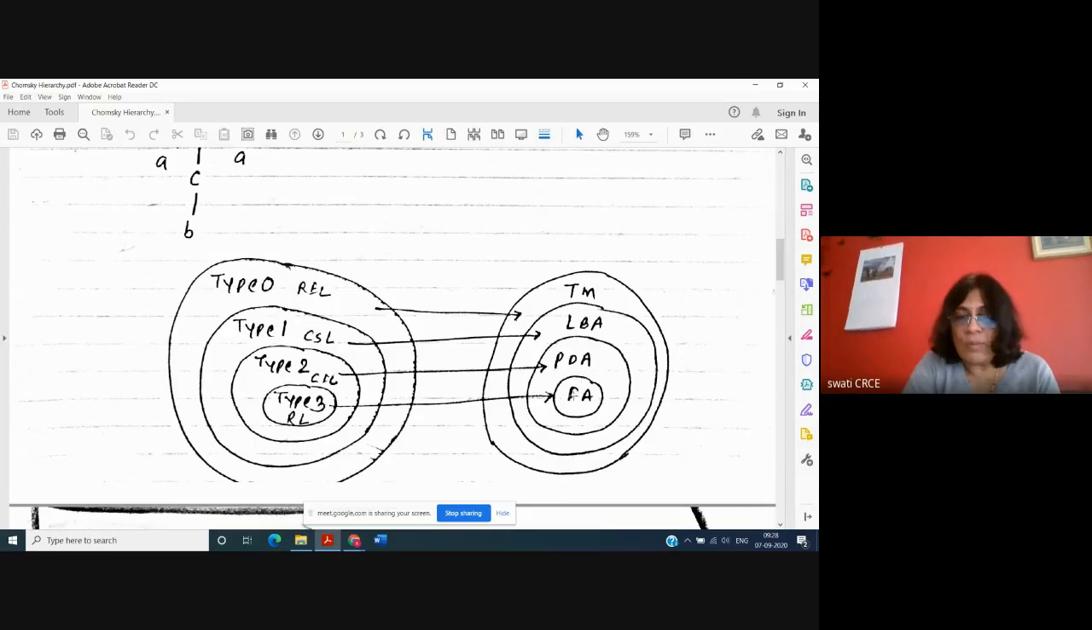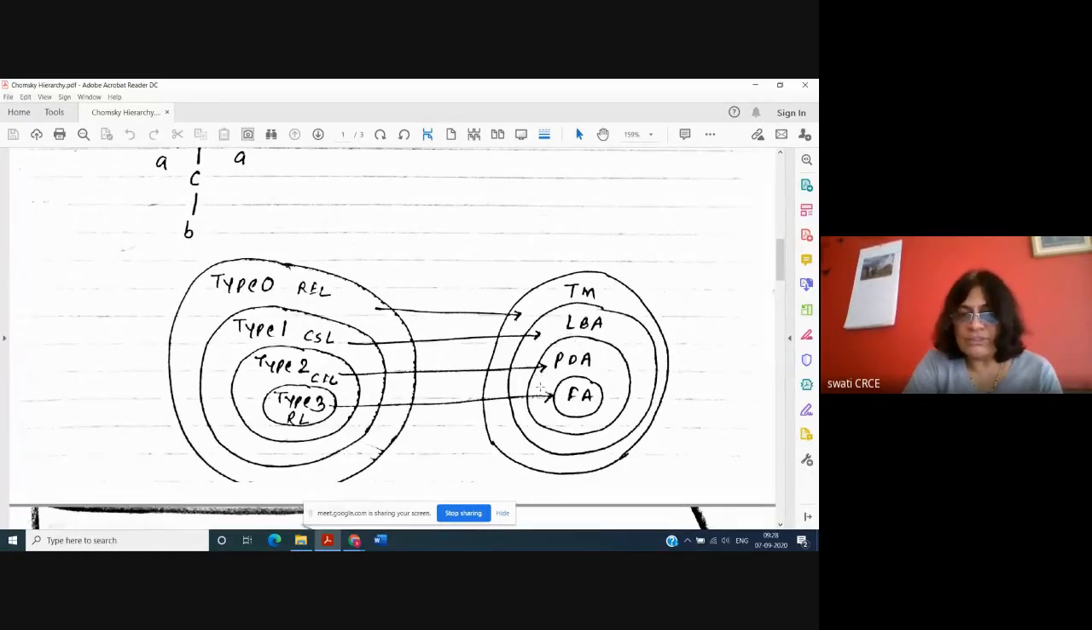Then some of the problems which FA cannot solve, PDA can solve. So PDA can solve its own problems and FA's problems also. When you design a PDA machine, all the problems of FA that we have solved so far will be solved by PDA.